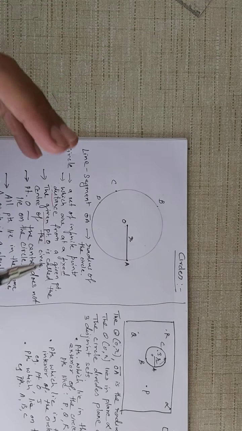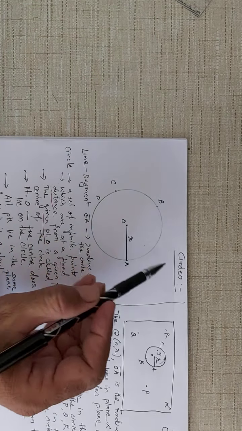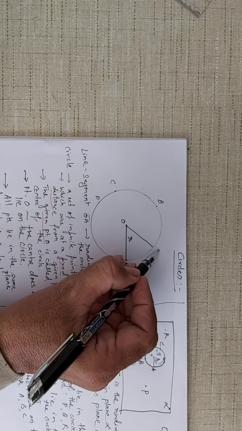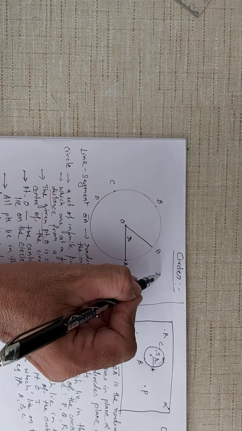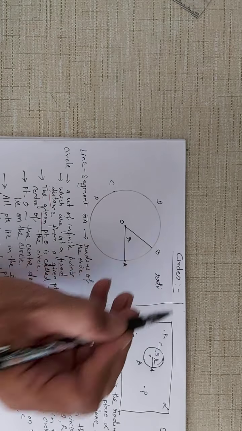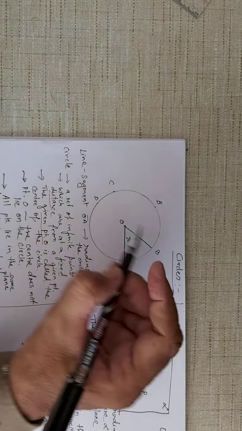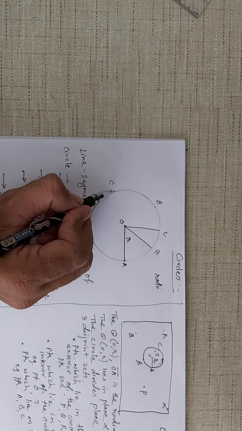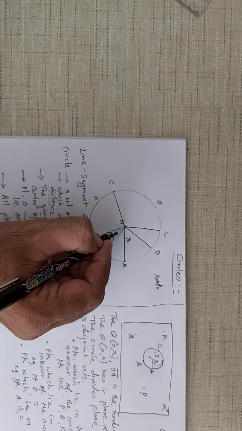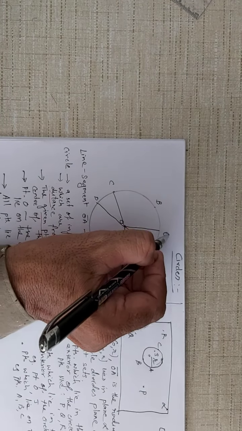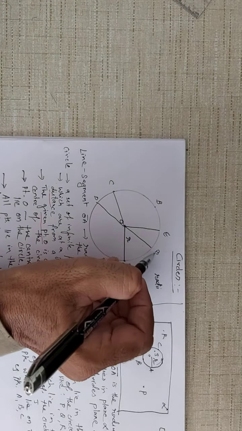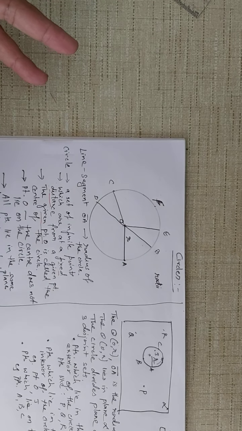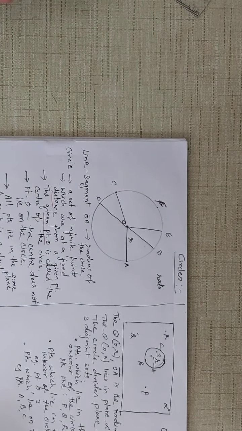It consists of infinite points, so you can have an infinite number of radii. Because there are infinite points, you can have many radii. See, I can have another radius. Radius is singular; remember, radii is plural. You can have many radii out here. Let us suppose this is C, D, this is point E, this is point F, and so on. Many radii you can have. Infinite number of points on the circle, and therefore infinite radii.